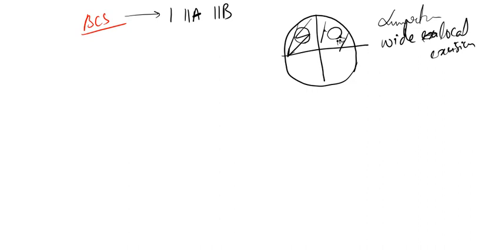Now what is quadrantectomy? Quadrantectomy means complete excision of 1 quadrant. For example, this is a lump, and if we excise the complete quadrant, then that is called quadrantectomy.